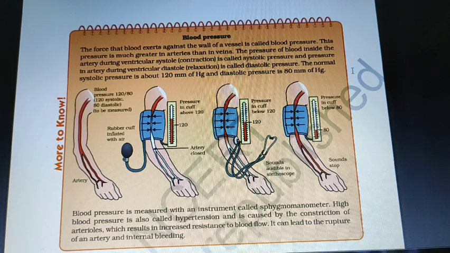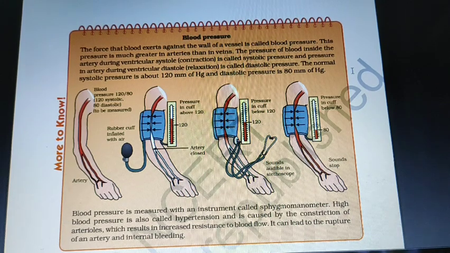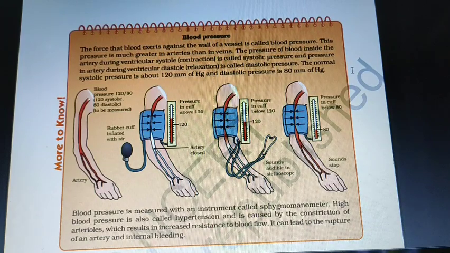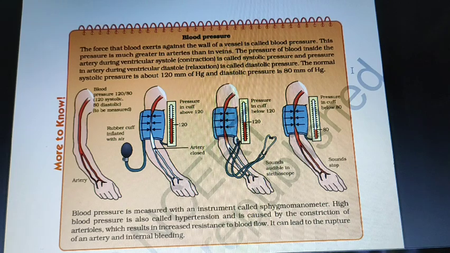The pressure is much greater in arteries than in veins. Why is it so? Because arteries carry pure blood and transport it from the heart to the different parts of the body, and in case of veins, they carry impure blood from different parts of the body to the heart. It means in arteries much pressure is there.